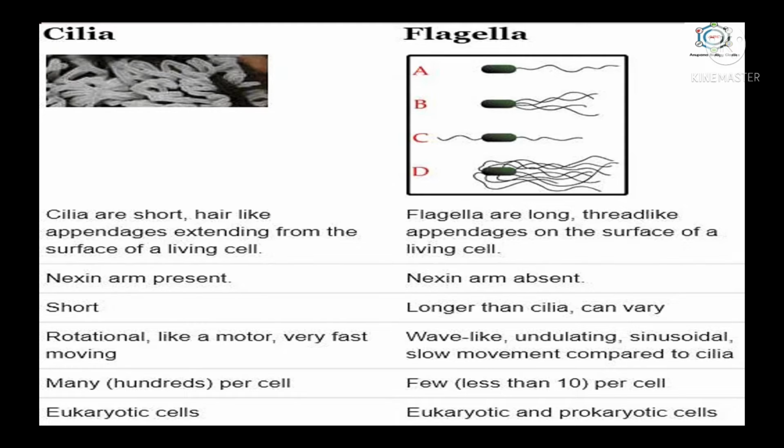Cilia are present in eukaryotic cells, while flagella are present in both eukaryotic and prokaryotic cells, because you know that in the case of bacteria, we discussed flagella and the types of flagella present in bacteria. So flagella are found in both eukaryotes and prokaryotes, while cilia are present only in eukaryotic cells.